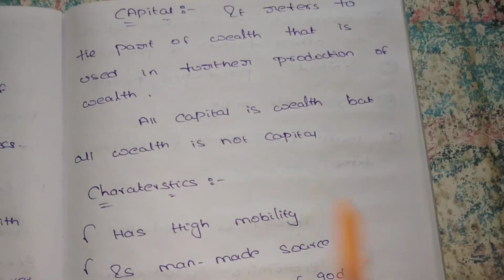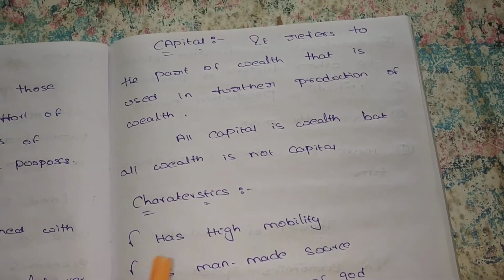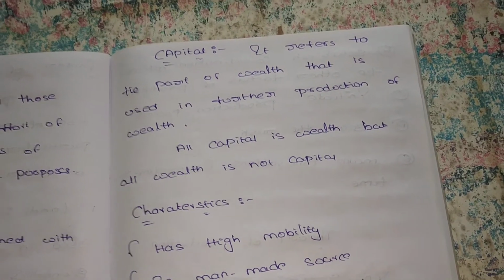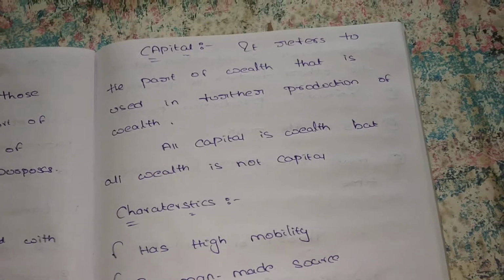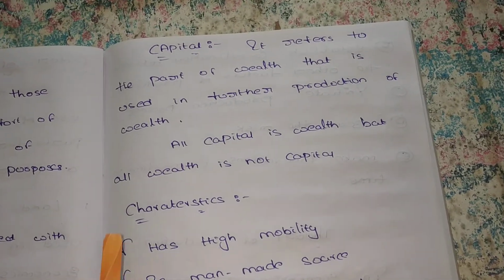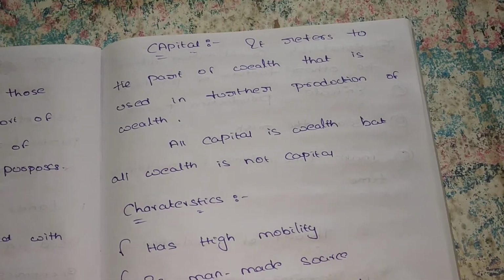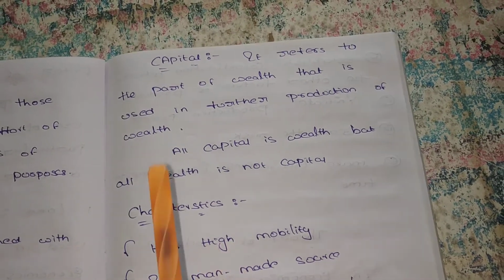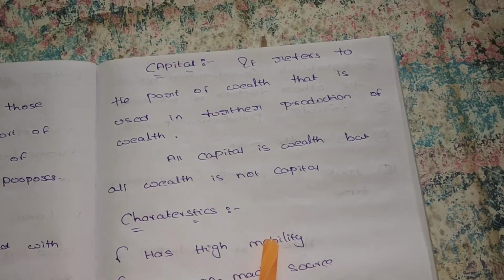It refers to the part of wealth that is used in further production of wealth. All capital is wealth, but all wealth is not capital. While we are introducing, like, 1 lakh into the business, we can say it is capital, and it is also wealth. Wealth, in Telugu, we can say is sampada. We treat capital as wealth, but all wealth, like our personal properties, is not capital. It is not capital, but the capital you consider is wealth.